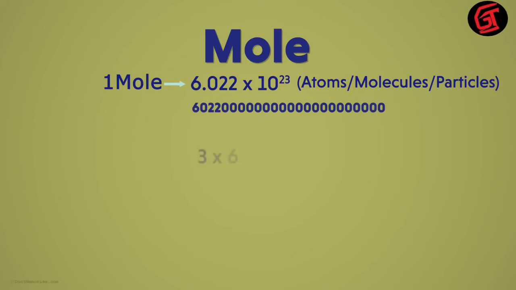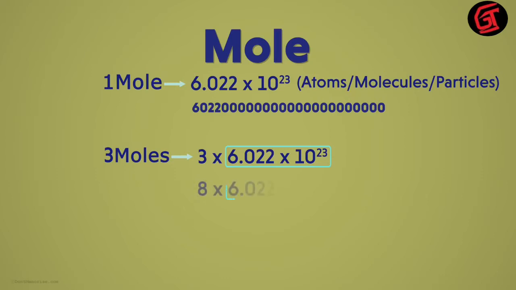1 mole of anything has these many particles. Now let's say we take a substance which has 3 times the number of particles here. Then we say that this is 3 moles of this substance. And what if we have a substance which has 8 times the number of particles here? That's correct. It will be 8 moles of that substance. That's the basic concept of a mole of any substance.